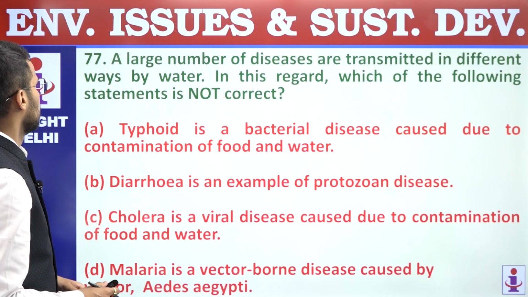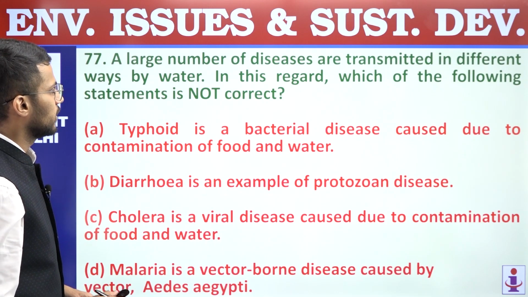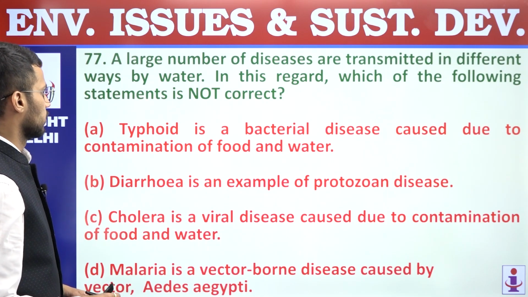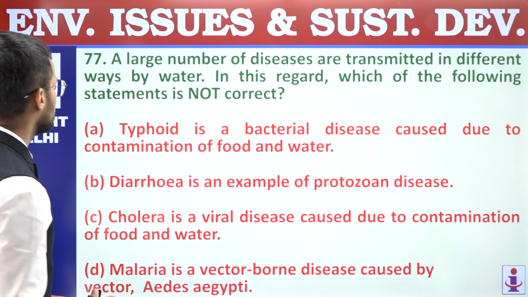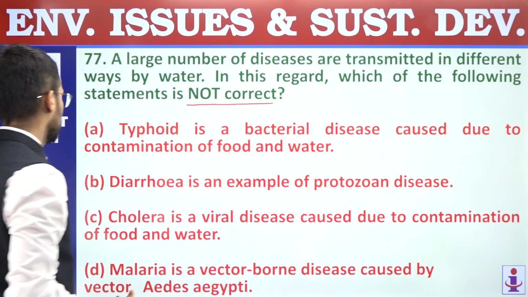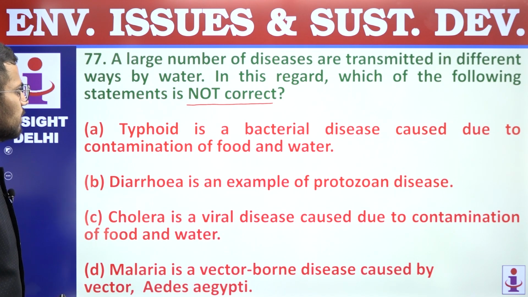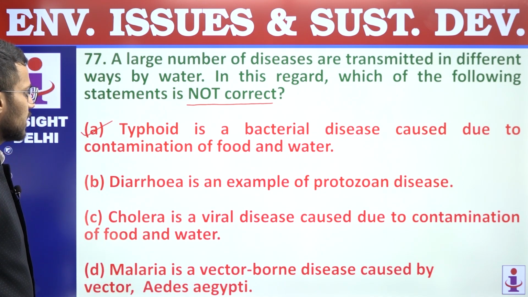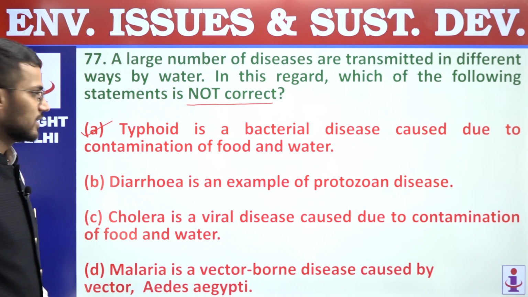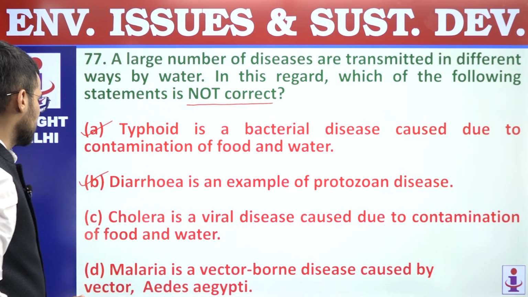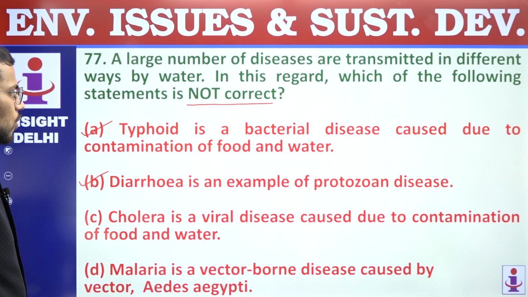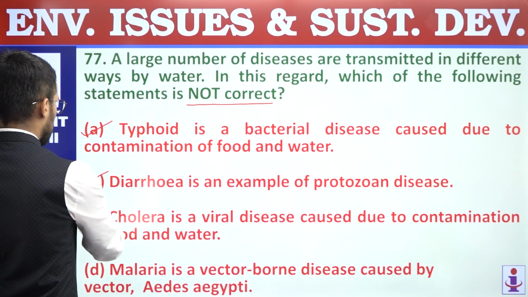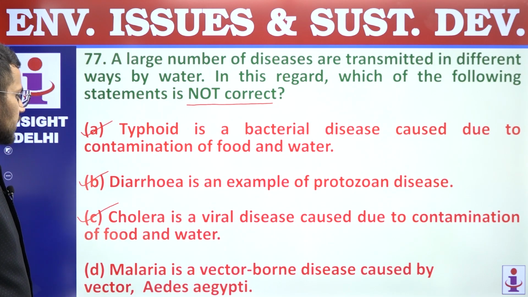Next, 77. A large number of diseases are transmitted in different ways by water. In this regard, which of the following statement is not correct? A. Typhoid is a bacterial disease caused due to contamination of food and water. Correct statement. B. Diarrhea is an example of protozoan disease. Correct statement. C. Cholera is a viral disease caused due to contamination of food and water. Correct statement. D. Malaria is a vector-borne disease caused by vector Aedes aegypti.